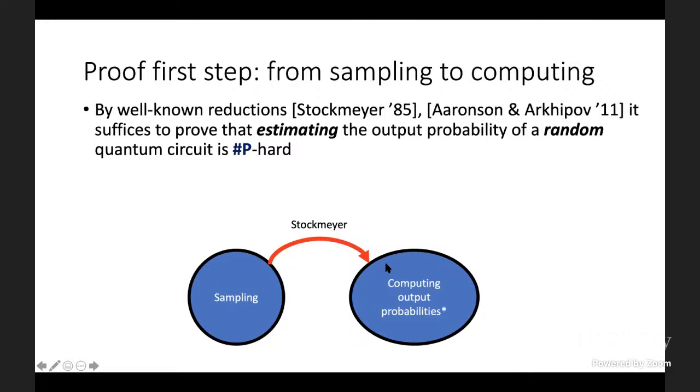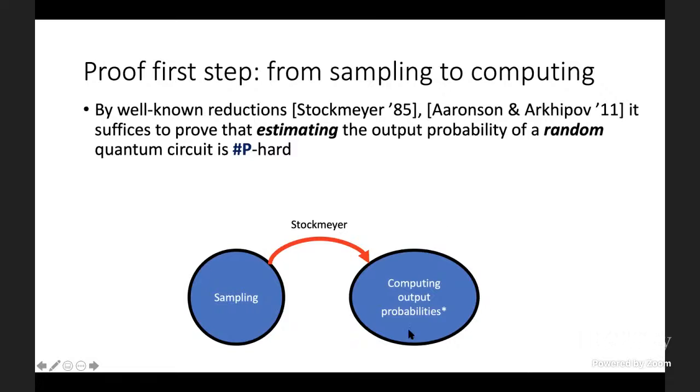Well, then there's another algorithm. What this other algorithm does is it uses an NP oracle. So strictly speaking, it's not an efficient algorithm, but it sort of computes output probabilities in this non-standard sense. In other words, giving a certain additive estimate to the output probability of most random quantum circuits.